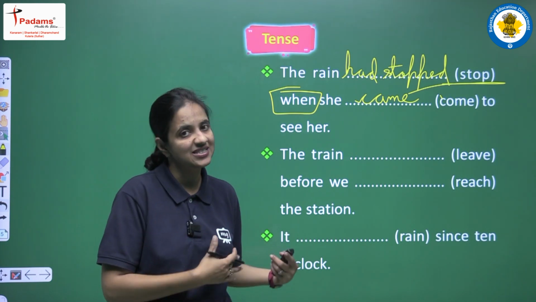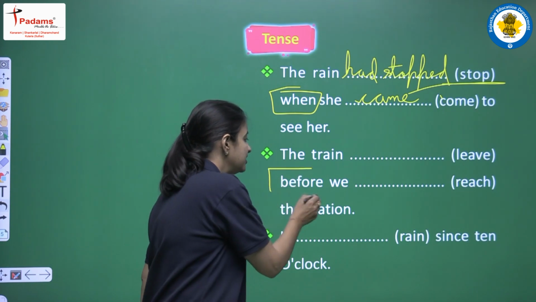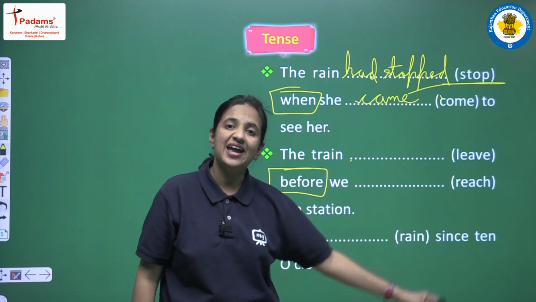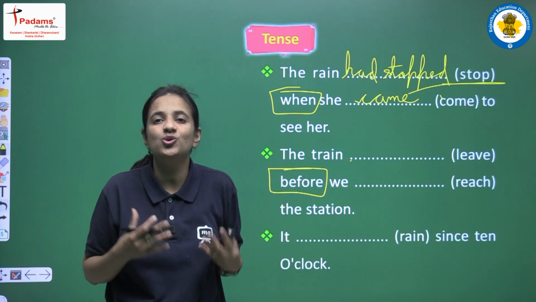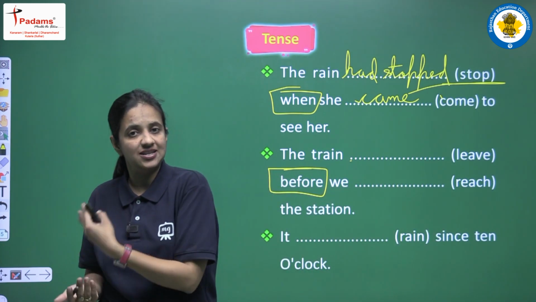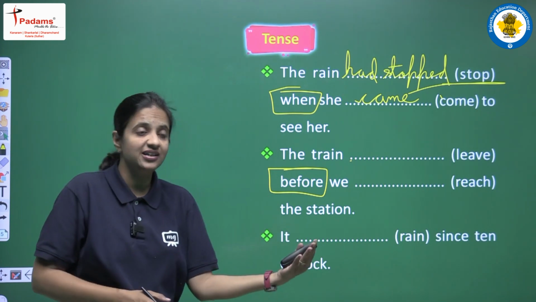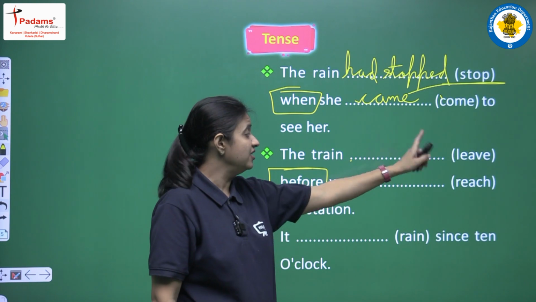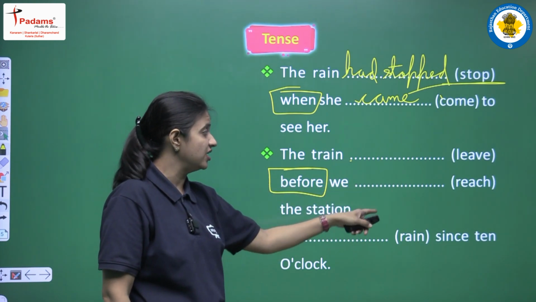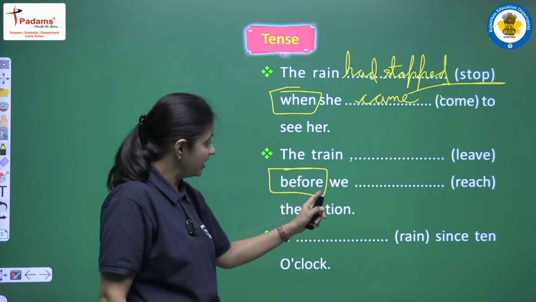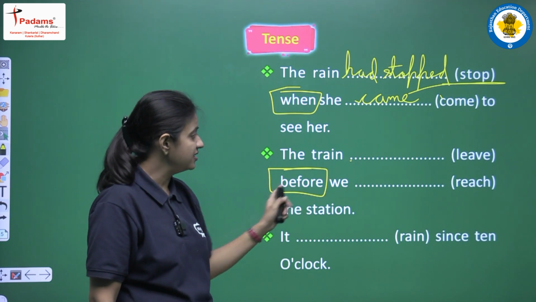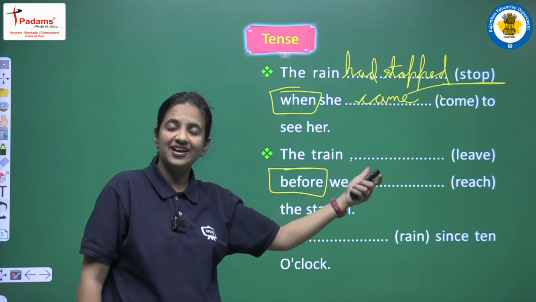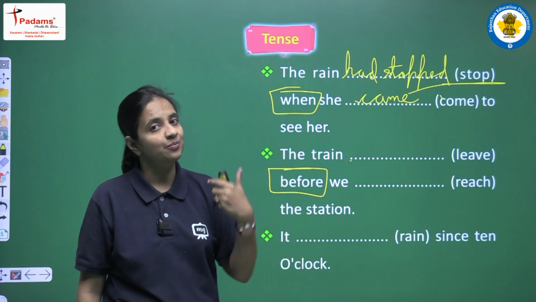Next is: the train leave before we reach the station. Again we are having the same sentence. We are having one conjunction, two clauses, two different activities. So again we have to use this combination of past simple and past perfect tense. So let's read one more time. The sentence is: the train leave, we reach the station. So here, the action in the clause before "before" is the action that completed prior.